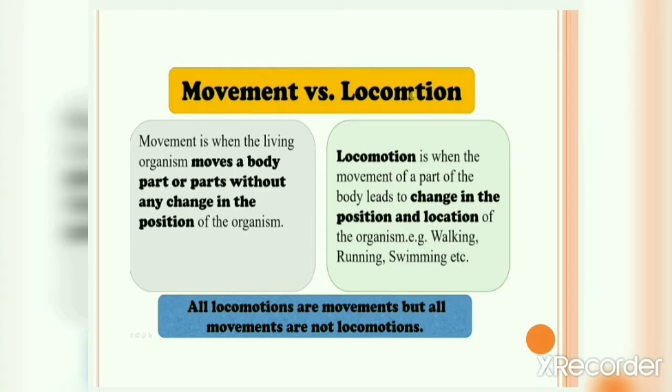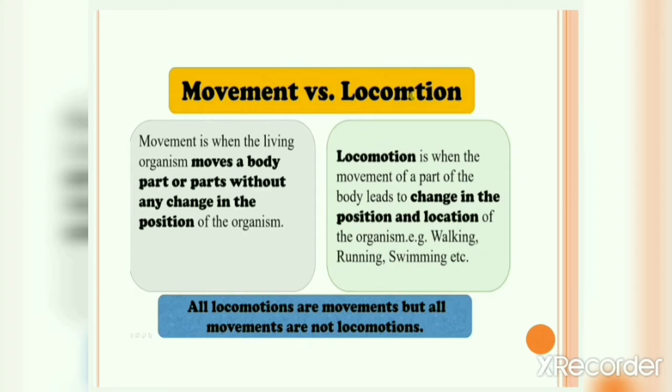Now let's try to understand the difference between movement and locomotion. Movement is when the living organism moves a body part or parts without any change in the position of the organism. For example, while writing something, you're moving your hand, you're moving your eyes. But this activity is not changing your position. You're just sitting at one place while writing, right? So this is called as movement.